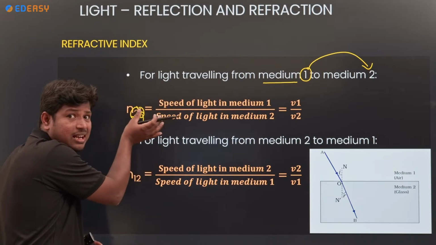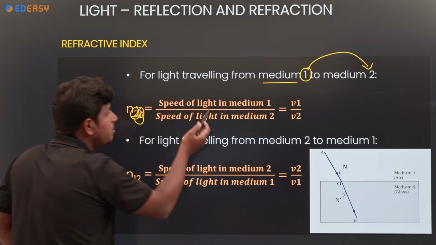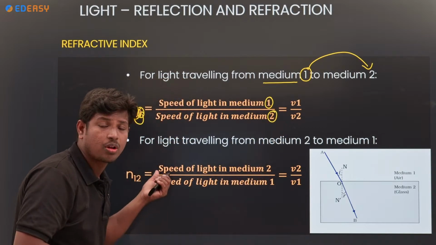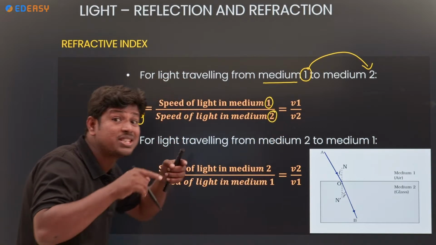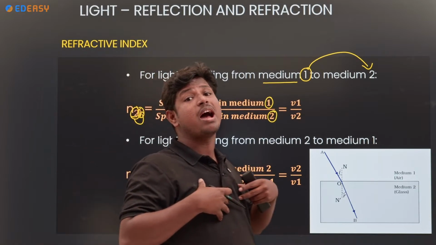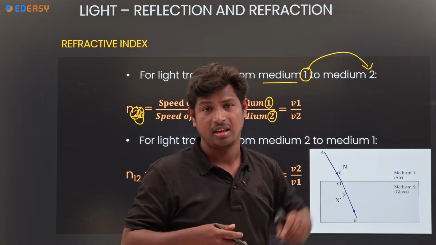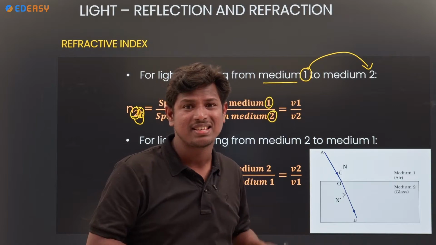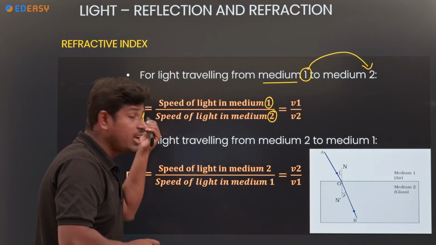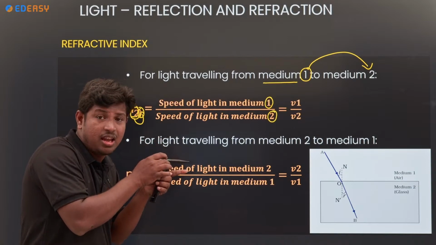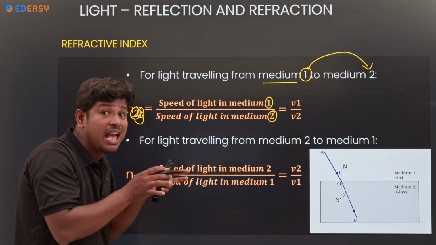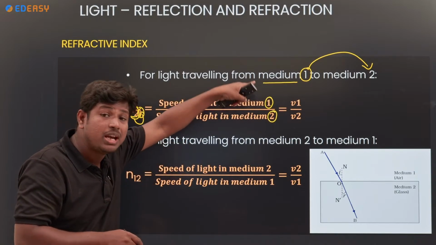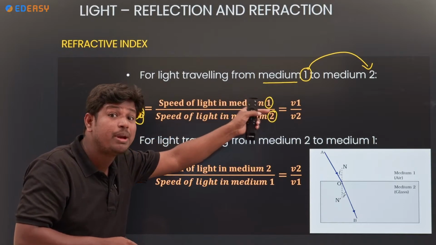So how can we calculate that ratio? Speed of light in medium 1 by speed of light in medium 2. I am getting good marks in physics compared to my friend because I am following EdEasy classes. Here a comparison is there. So here also the second medium is refracting with respect to the first medium. How can we calculate the refractive index of the second medium with respect to the first? Speed of light in medium 1 by speed of light in medium 2.